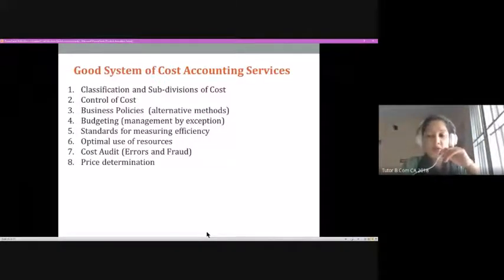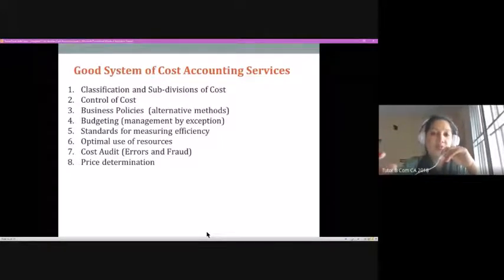Then every cost accounting department will go with a budget. There are different categories of budget which we will learn in the next semester. As I said, we will be learning how to go about preparation of a budget, but that is part of one of the major functions of a cost accounting department: preparation and implementation of a good system of budget control within an organization. Of course, standards are set up and they are used for measuring efficiency.